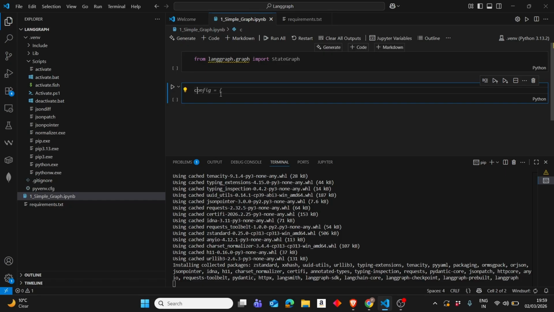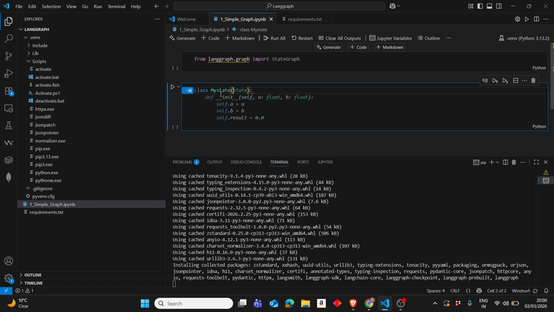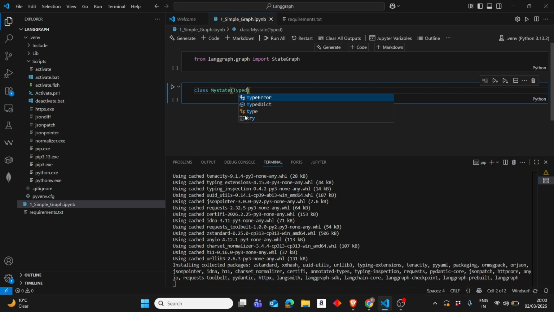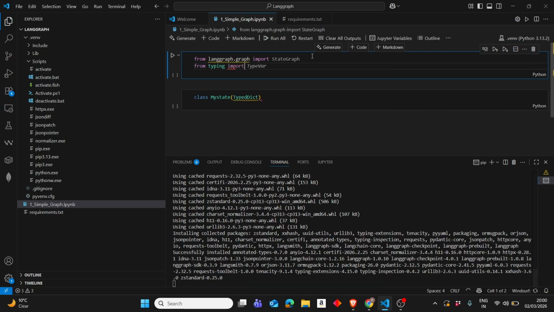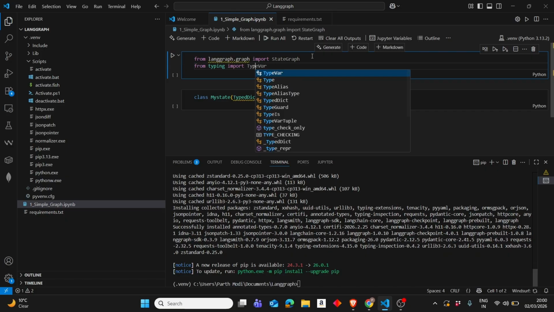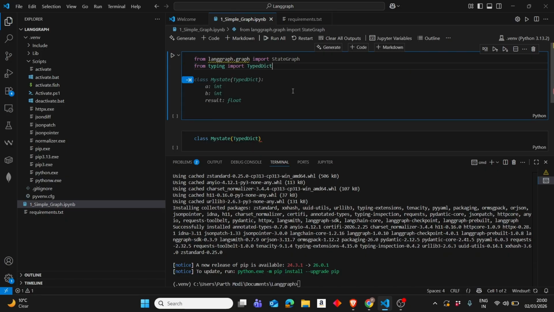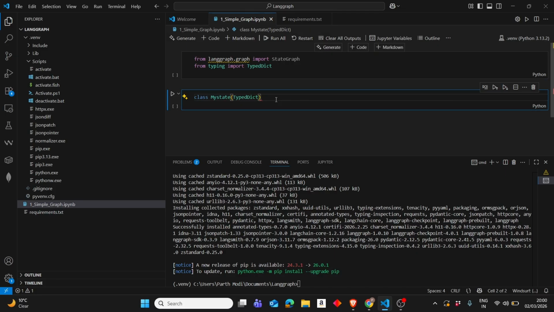First, we have to specify the state. What can be our state? Let's call it MyState right now, and what we will pass here is a TypedDict. So we also have to import TypedDict, which comes built in from the typing module of Python: from typing import TypedDict. That is what we are using to create a state.